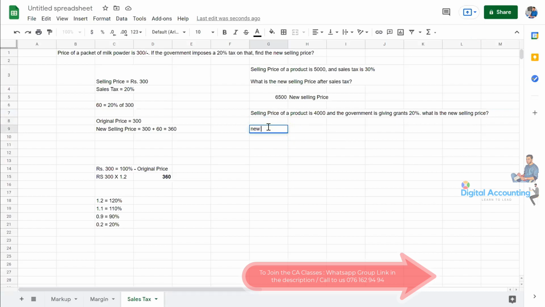So the new selling price percentage should be 80%.